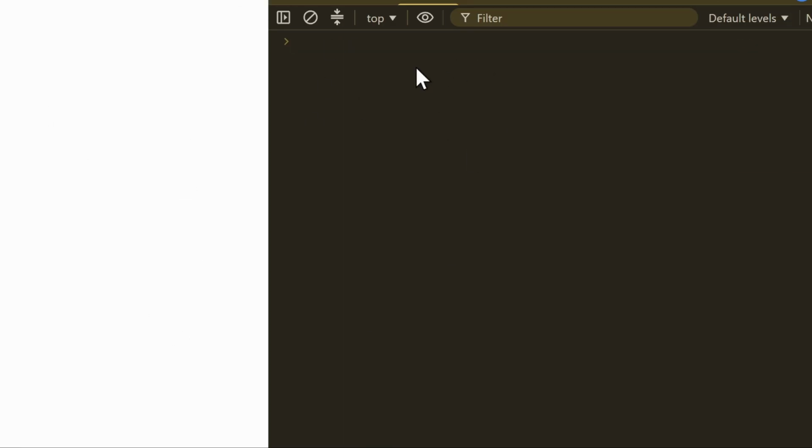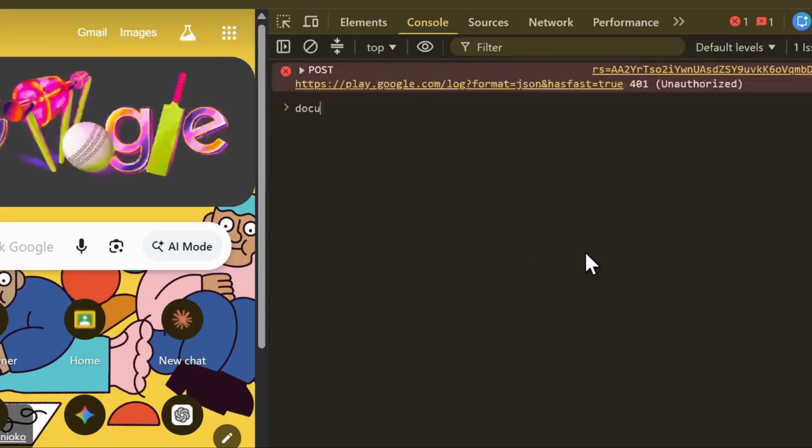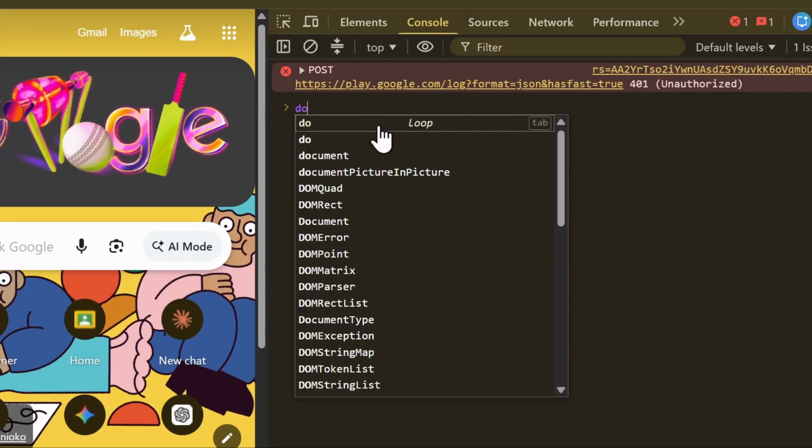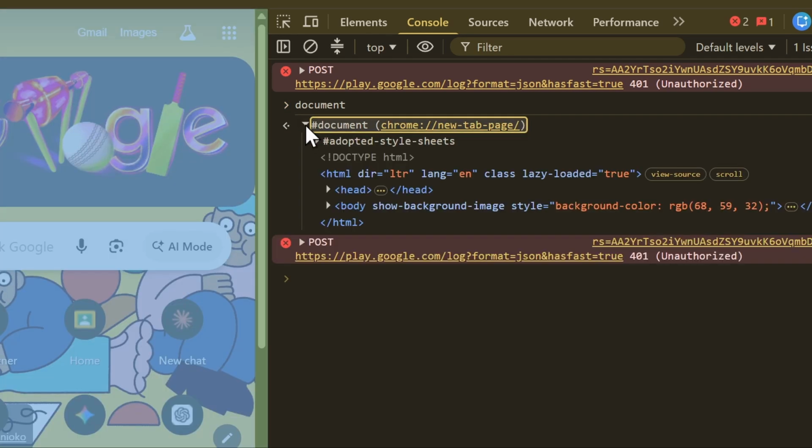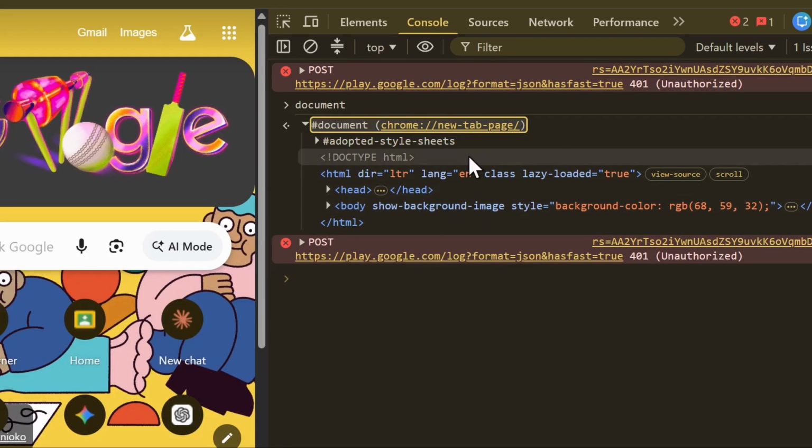So inside this you can say document. You can come to the browser. If you type document, you can click on this document, and if you hit enter, you can expand it. This is the browser document object.